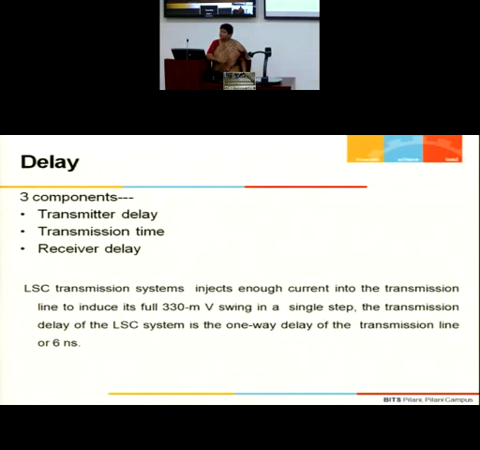So what is the best thing about voltage mode? Ease of implementation. We are seeing that the energy requirement is more, signal energy. We are seeing that noise immunity is also more in current mode. But then why is voltage mode so popular? One reason is it is very, very easy to implement. But in all other ways, it's the current mode signaling which is better than the voltage mode signaling.